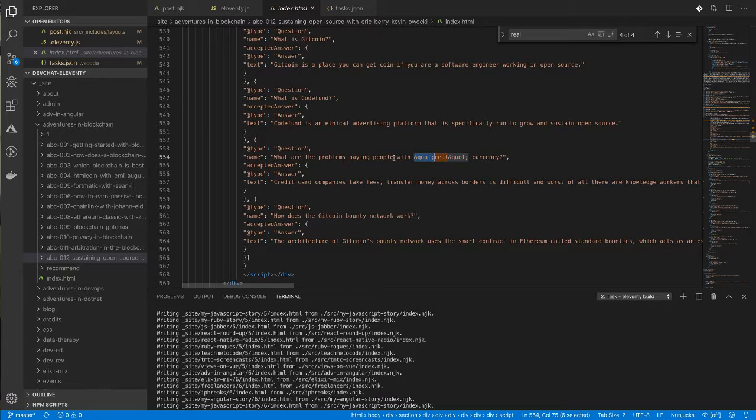What are the problems with paying people with, quote, real, quote, currency? Of course, that might work. I don't know. I don't actually know. I'm kind of tempted to just pull them out, but I want my team to be able to put them in if I need them to, right? So if they say, you know, what's the blah, blah, blah of the saying, quote, blah, blah, blah, quote, right? So I'm kind of tempted to leave that in. If not, I could actually just make it escape the quotes, right?